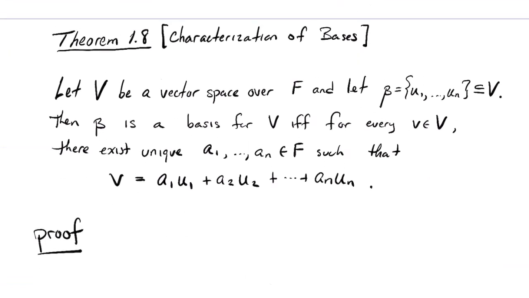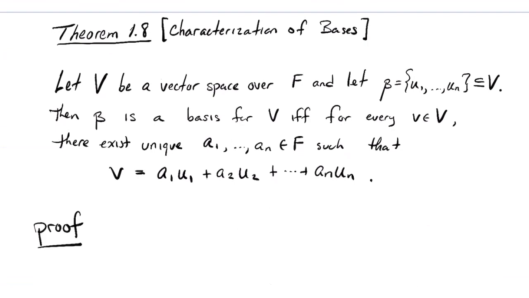Let's look at our first theorem, a characterization of, to be a little bit more honest, a characterization of finite bases, because you could modify this proof slightly to delete that, but I'm going to be looking at the case of finite bases. So here's our hypothesis. We've got a vector space over F, and we've got this finite subset beta. I've already named its elements u1 to un.